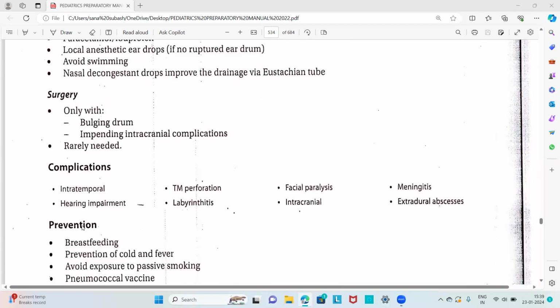And the complications of acute otitis media, which are usually asked, like intratemporal complications: hearing impairment, tympanic membrane perforation because of the bulging, labyrinthitis because of transmission of the infection to the inner ear, and also facial paralysis because of compression of the facial nerve by the increased pressure in the middle ear. Then the intracranial complications are intracranial abscess, brain abscess, meningitis, and also extradural abscesses. So these are the complications following acute otitis media.